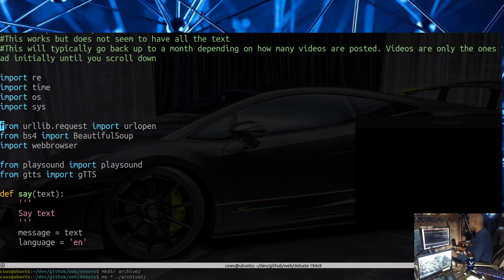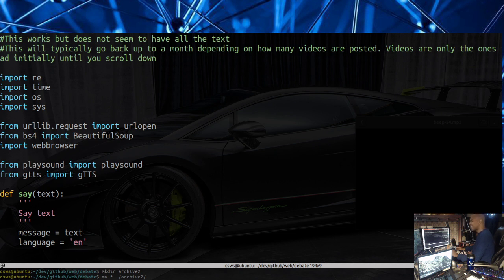So we have a couple of modules that we're using here, a couple of libraries. We're using the regular expression module, re, time for the delays, os to work with the local environment here, and sys, similar functions. We're using urlopen to open the pages, and also the webbrowser library as well to open the pages. We're using Beautiful Soup for HTML parsing. And then for sounds, we're using playsound for the beeps that you hear.